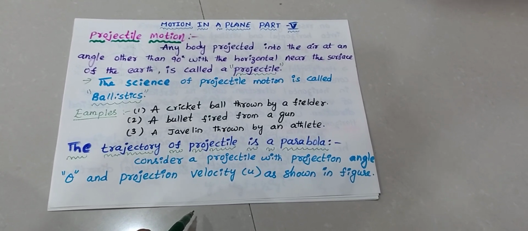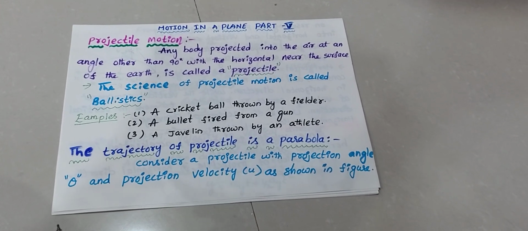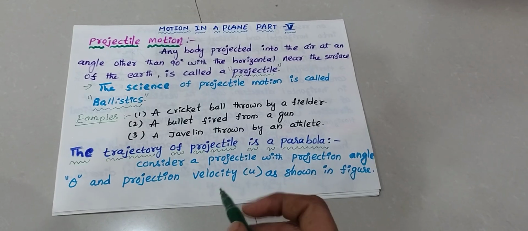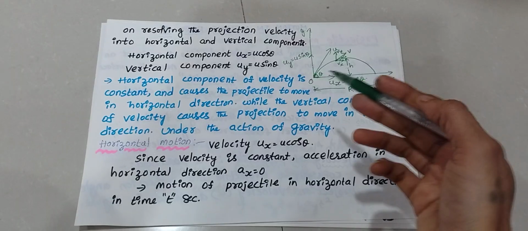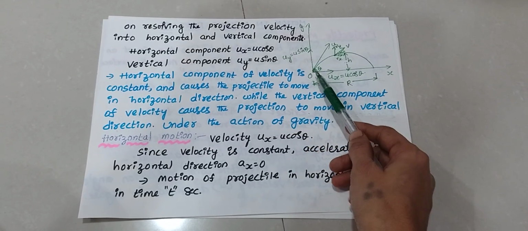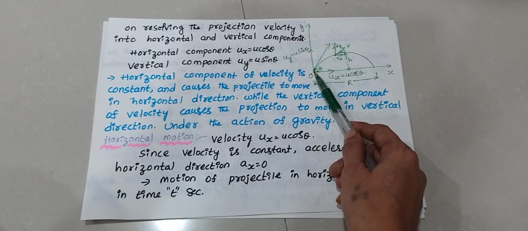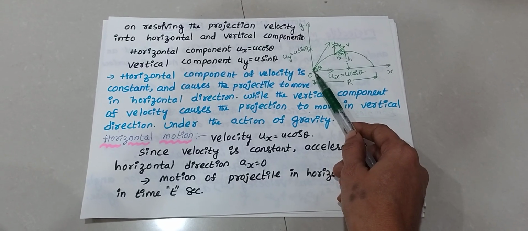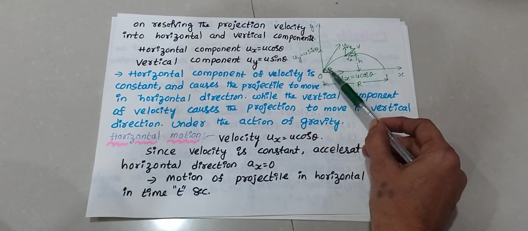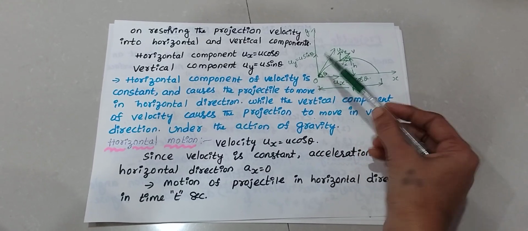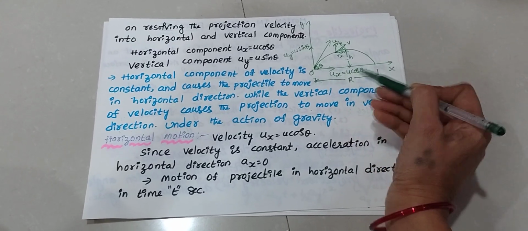Now the proof. Consider a projectile with projection angle theta and projection velocity u, as shown in the figure. Here let us consider this is the origin. Any body is projected from the origin at some angle theta. Here this is the origin, and this body is projected along the parabola.